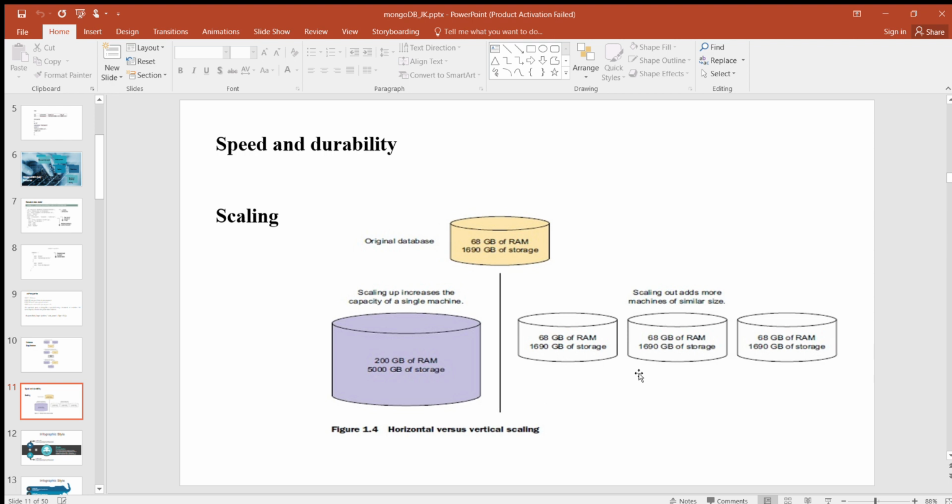Next one, scaling. The easiest way to scale most databases is to upgrade the hardware. If your application is running on a single node, it's usually possible to add some combination of a faster disk, more memory and a better CPU to ease any database bottlenecks.